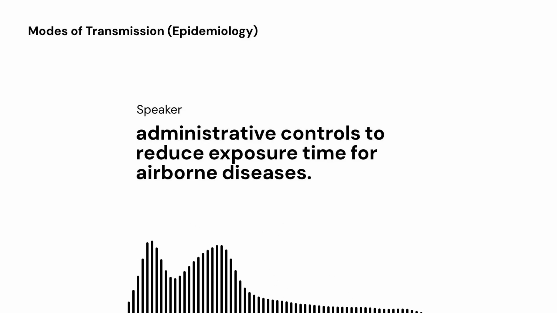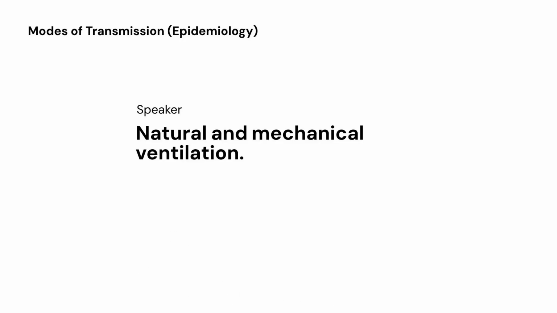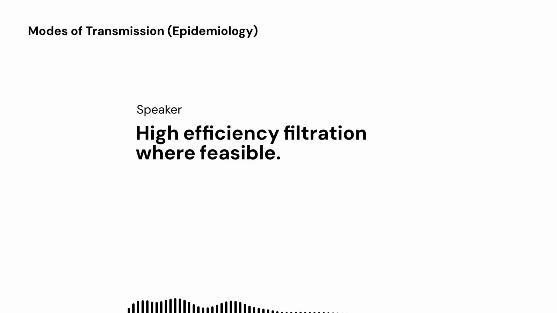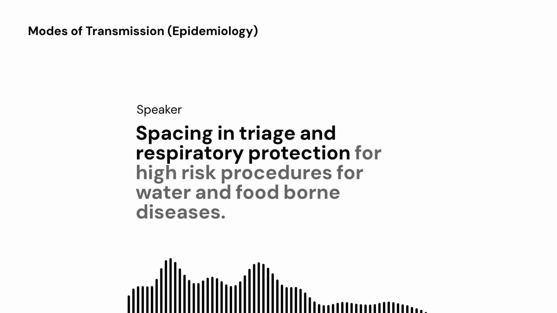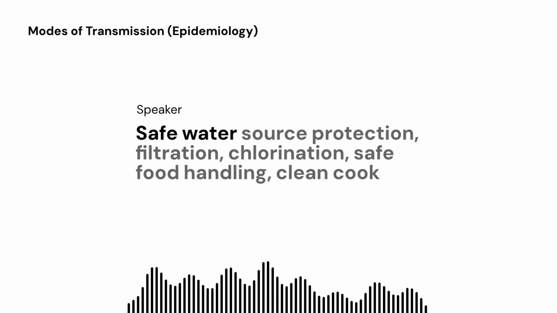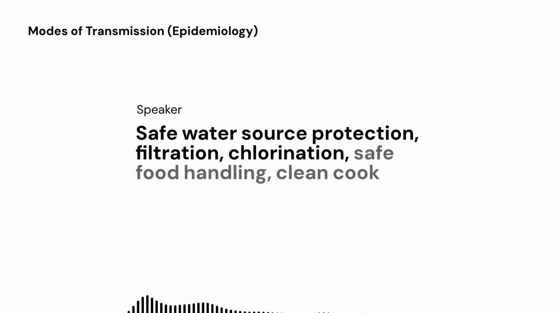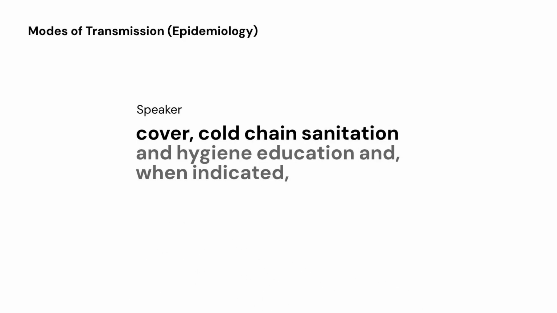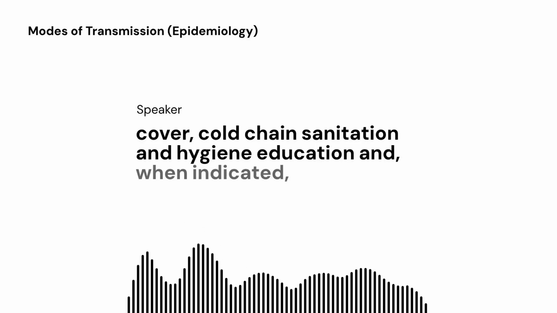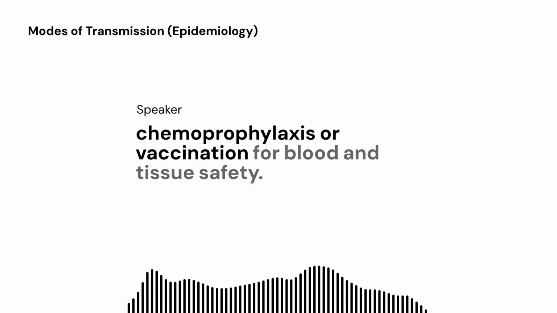For airborne diseases: natural and mechanical ventilation, high-efficiency filtration where feasible, spacing in triage and respiratory protection for high-risk procedures. For water and foodborne diseases: safe water, source protection, filtration, chlorination, safe food handling, clean, cook, cover, cold chain, sanitation and hygiene education, and when indicated, chemoprophylaxis or vaccination.